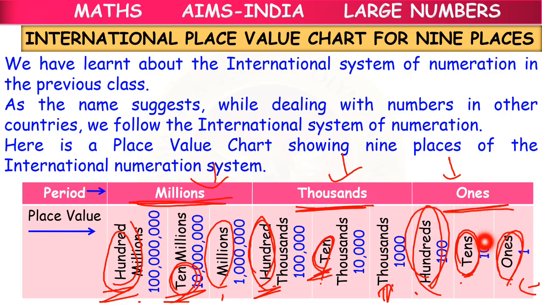If you observe, the number of zeros goes on increasing for every place value. In ones period, in ones place value we have no zeros, but when it comes to tens we have 1 zero. Then when we move to hundreds we have 2 zeros. In thousands we have 3 zeros. In 10,000s we have 4 zeros. Like that, for every increase in place value there is an increase in zero. As we have learned in the previous class, children, the place value increases by 10 times. When we say it increases by 10 times, we mean that another zero is added to the number.